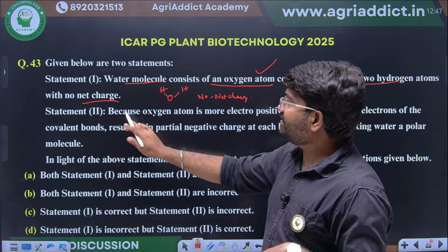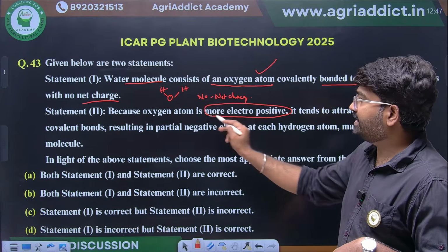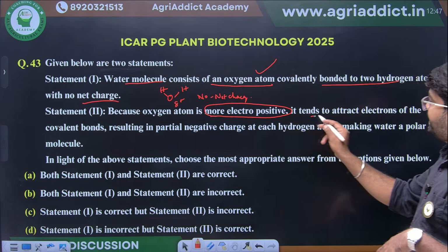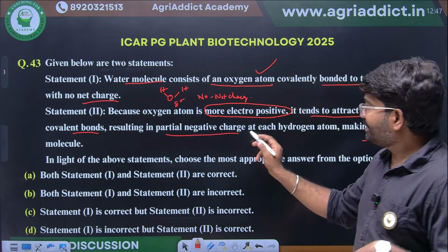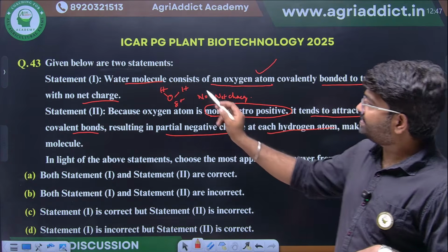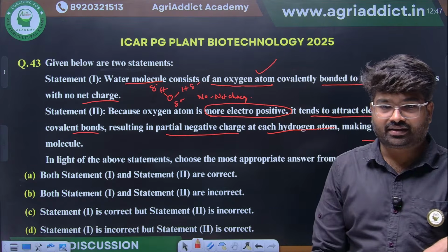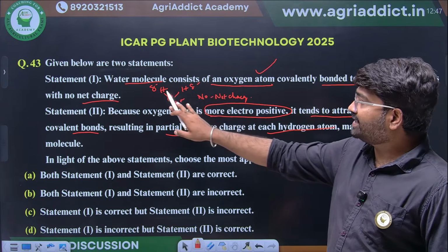Second option, they are giving, because the oxygen atom is more electropositive. They are saying this is electropositive. It tends to attract the electrons of covalent bonds, resulting in a partial negative charge on the hydrogen atom. Will this be correct? No, this is an electronegative atom.